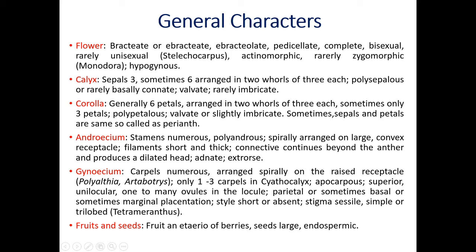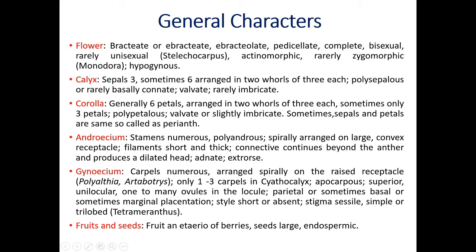The innermost whorl of the flower is the female sex organ, that is the gynoecium. The individual of gynoecium is called carpel. The number of carpels is many, numerous, arranged spirally on the raised receptacle. For example, Polyalthia and Artabotrys. Polyalthia means the Ashoka plant. Only 1, 2, 3 carpels are there in Cyathocalyx.